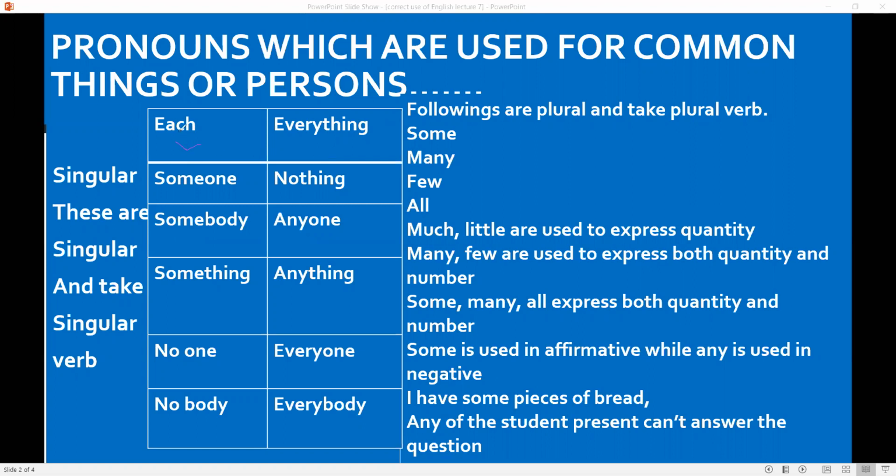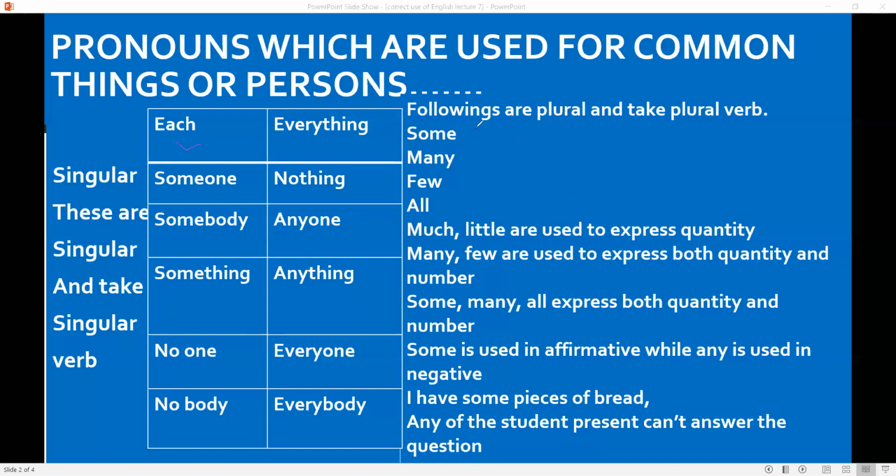So, each of the students is, everything in this room is in shatters. Someone has stolen my pen. Nothing has happened over there. Somebody is trying to interfere in my affair. Anyone can go there and fetch a burger from that shop. Something is wrong there. Anything is wrong there. So these are singular and take a singular verb.